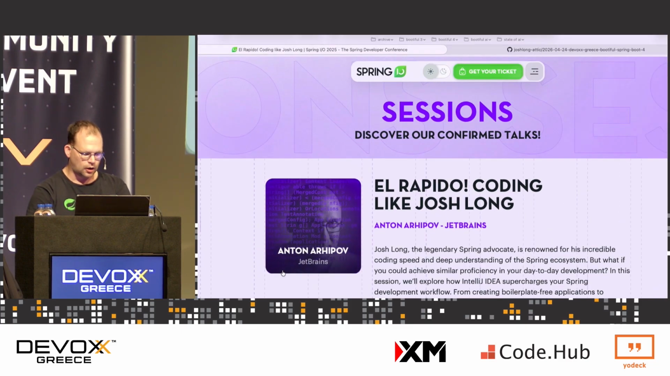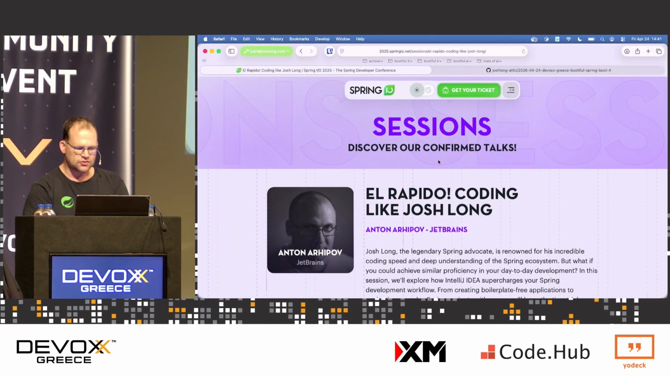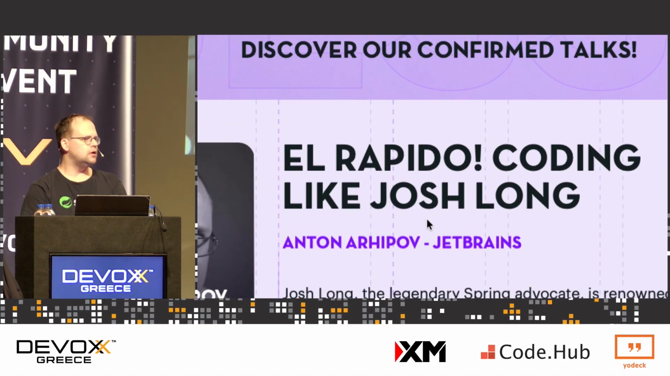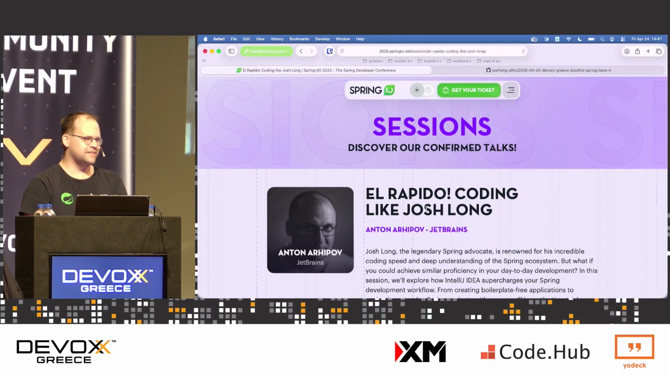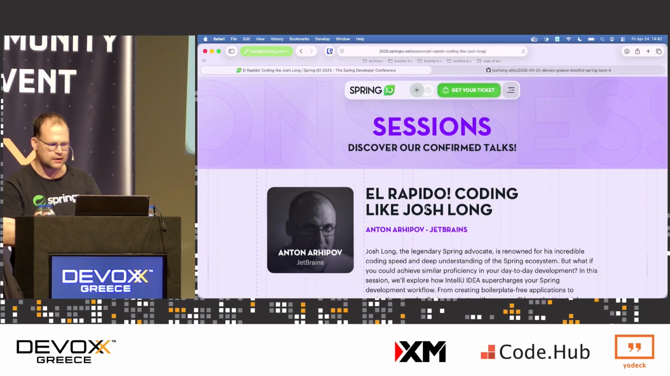And my friend Anton Arhipov at JetBrains, he did a talk at a conference in Barcelona a year ago called El Rapido, coding like Josh Long. The problem is that I am no longer coding like Josh Long. So this was very embarrassing for me because I'm over here like, and he's, you know, moving really quickly.